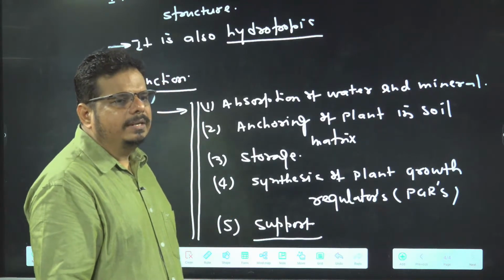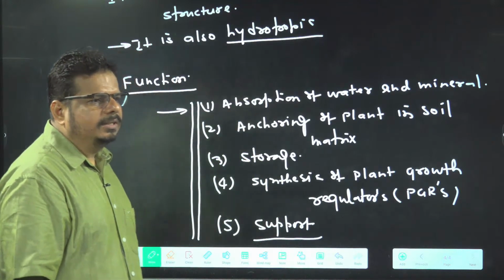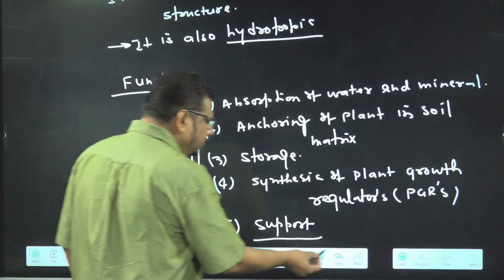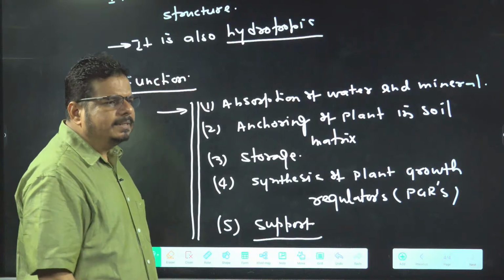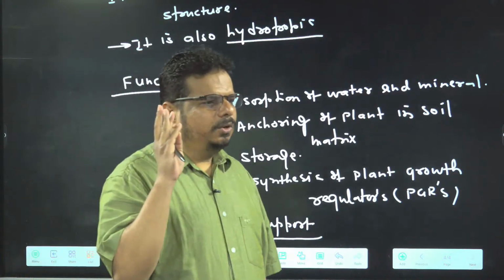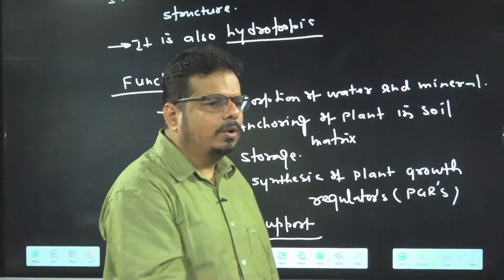Now we are going to deal with the types of roots. Okay, ji? Now we are going to deal with the types of root system. Have a look. Should I change it? So root is what basically? Positive geotropic, negative phototropic, and also it is positively hydrotropic.